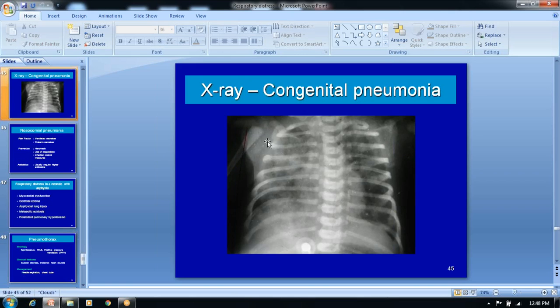So this is the congenital pneumonia X-ray. This patchy pneumonia is on the right side. It is very, very big here.